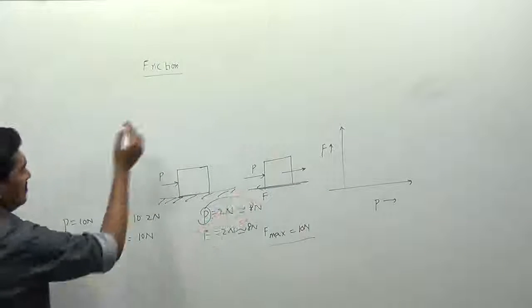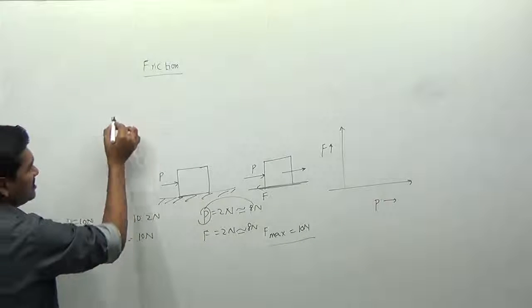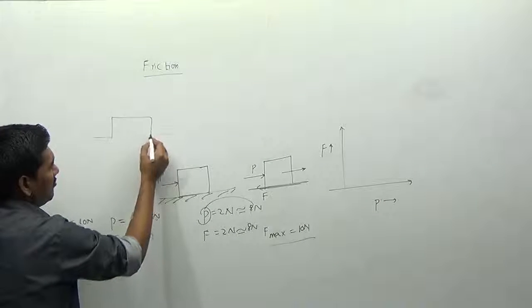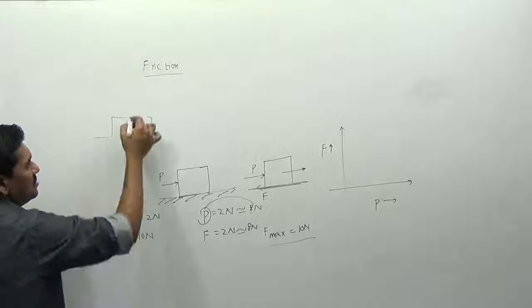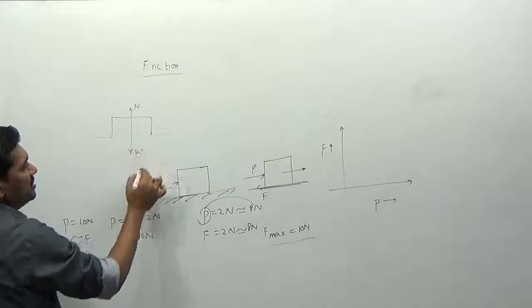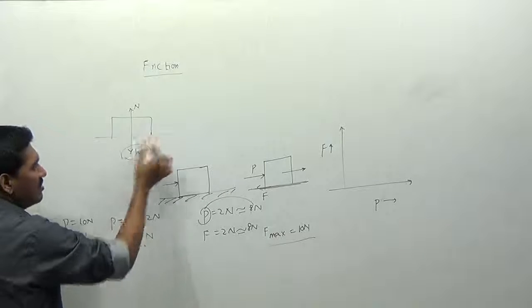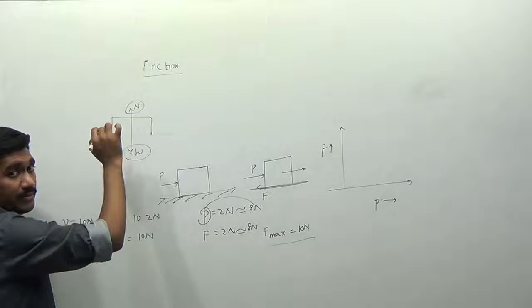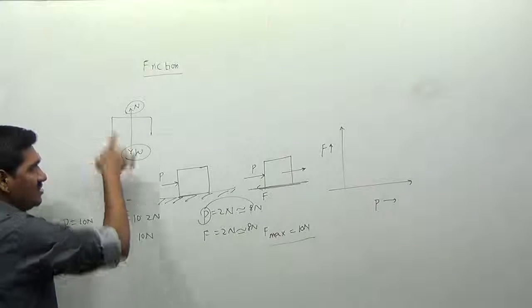Now I will explain once again. I will go with this example. For example, if you draw the free body diagram for a block, generally what happens? You will generally be drawing the normal reaction with the weight of the body. So due to the presence of this weight, normal reaction is developed here. This is the action, this is the reaction.